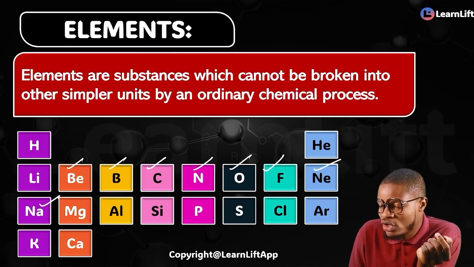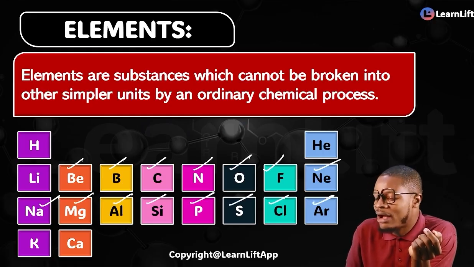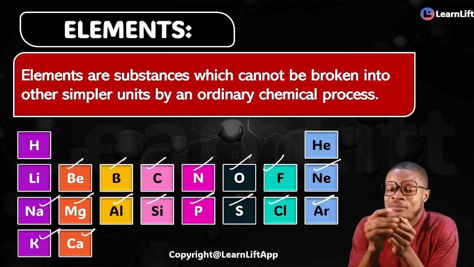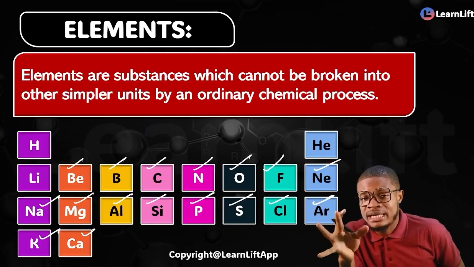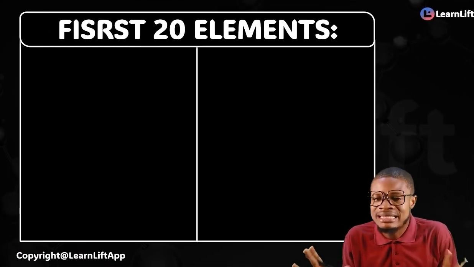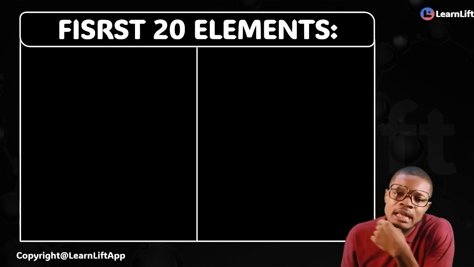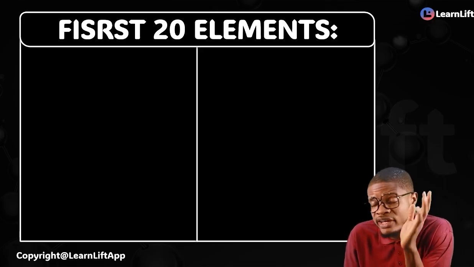You can see your sodium, magnesium, aluminum, silicon, phosphorus, sulfur, chlorine, argon, potassium, and calcium. If it's looking confusing for you, just follow me. When I get to the periodic table, I'm going to explain and dismantle this in detail. But first, regarding this exam in particular, we have to know the first 20 elements.